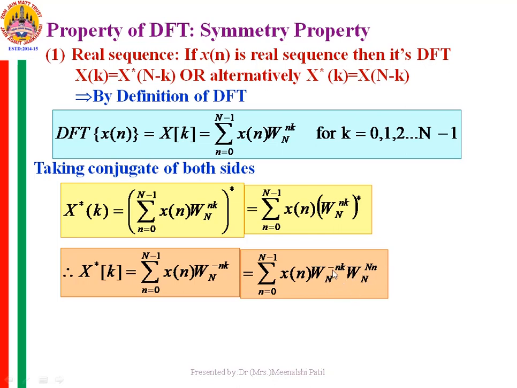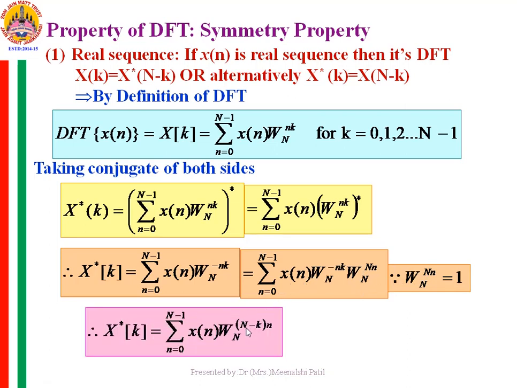Why are we adding this? Since the power of W is minus nk here, to make it positive, I will take n common from both of the terms. So when we combine the powers of W together, we shall write this as W raised to capital N minus k into n.